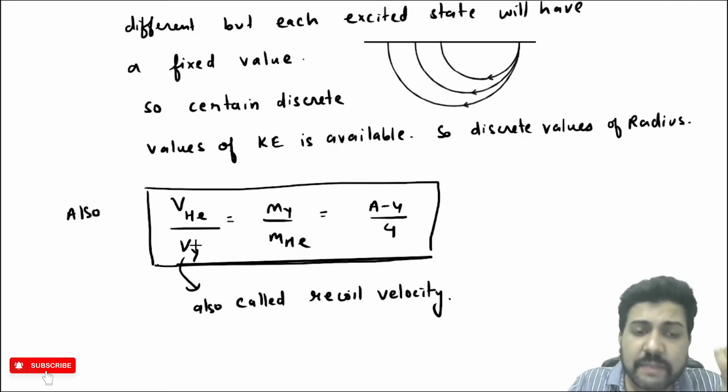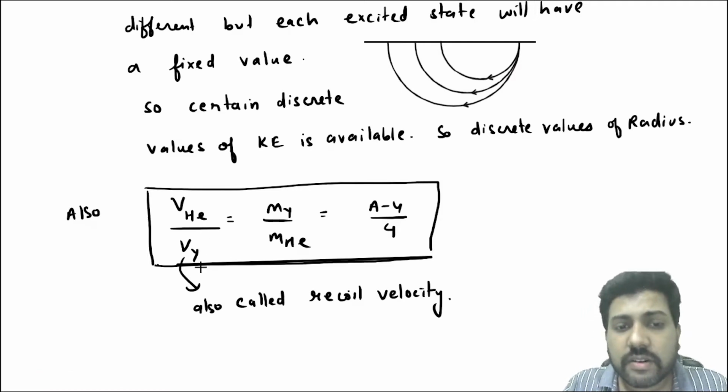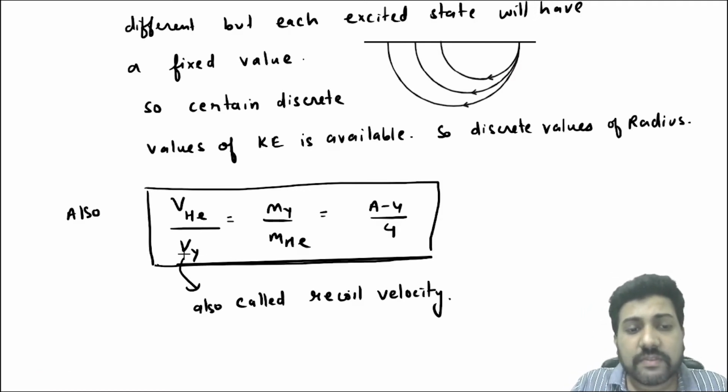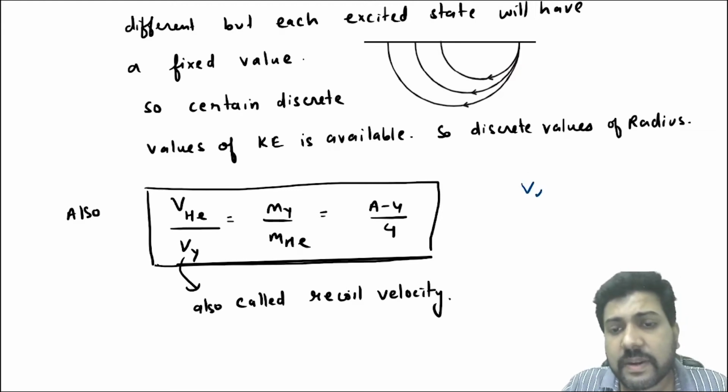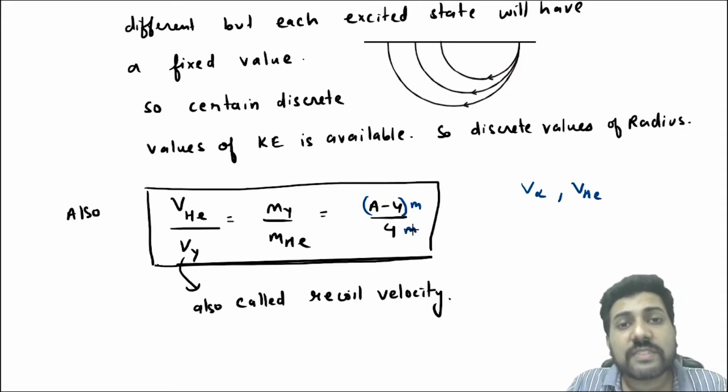Sometimes I've written alpha particle, sometimes He; this represents the same thing. The alpha particle is the helium nucleus only. So VHe by VY is equal to mY by mHe. mY can be written as A minus 4 into m, and mHe can be written as 4 into m, where m is the mass of one nucleon.